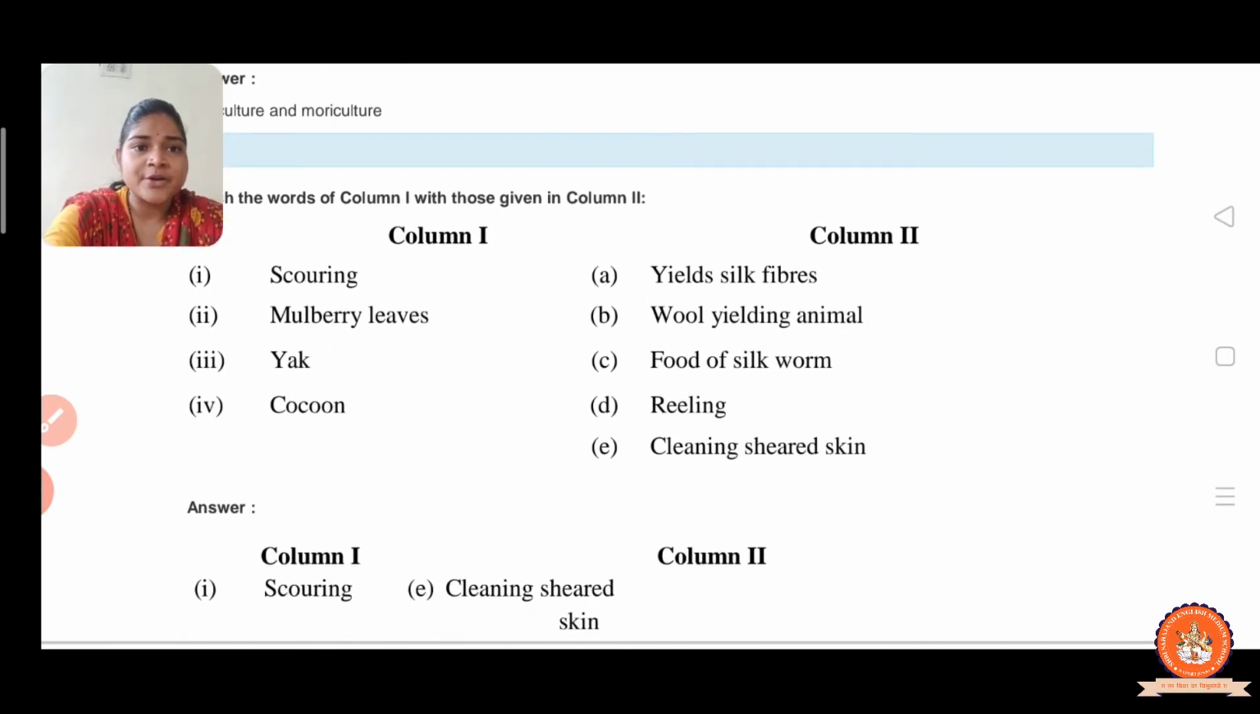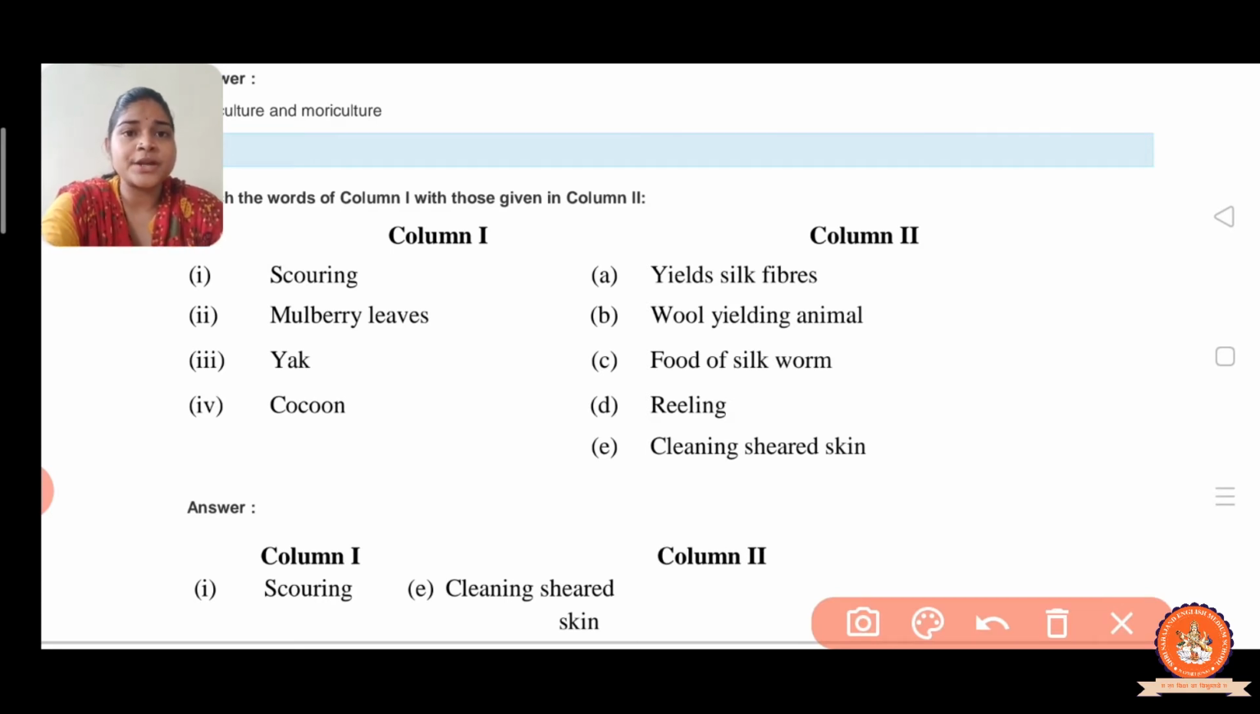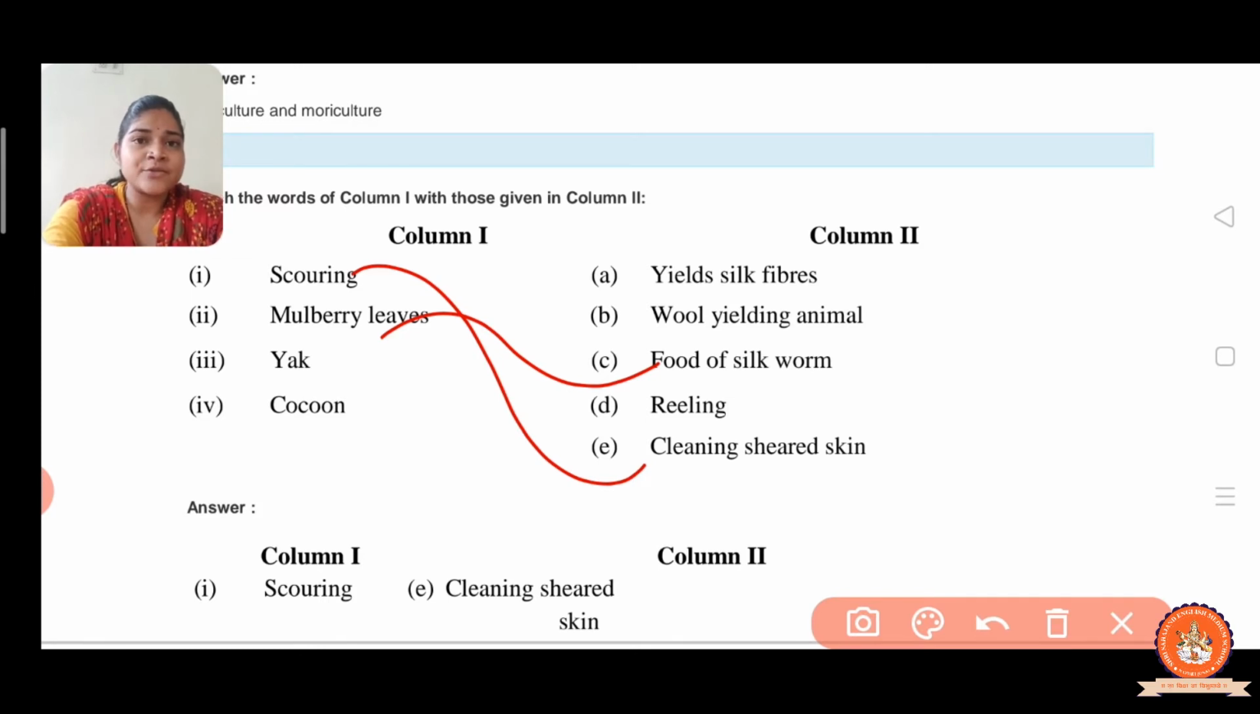Now the next is match the following. Scouring means, in the process of scouring what happened? The cleaning of the skin in the tank, dust, dirt and all things, right? Now mulberry leaves. The mulberry leaves is the food of a silkworm. After the eggs are converted into the caterpillar, the caterpillar eats mulberry leaves for 25 to 30 days, day and night. So that's why it is the food of silkworm.